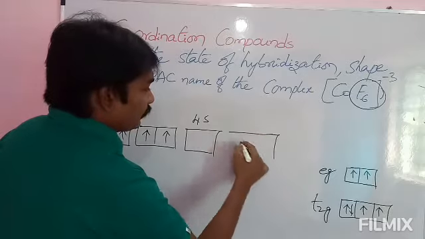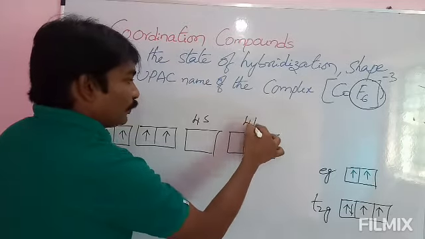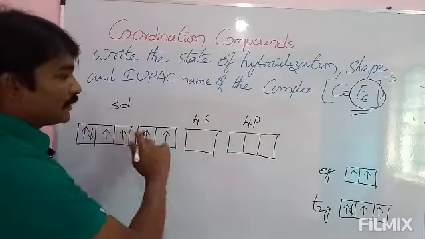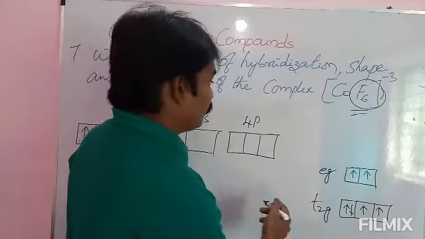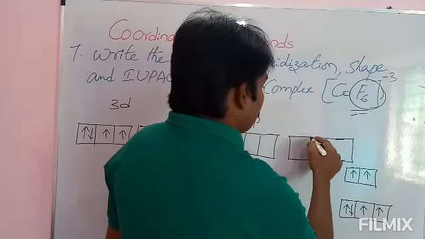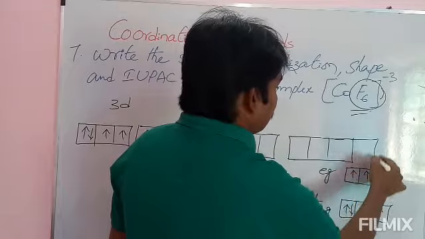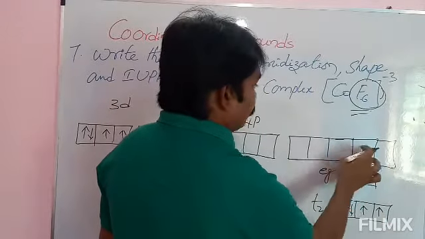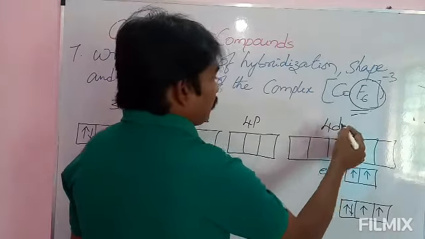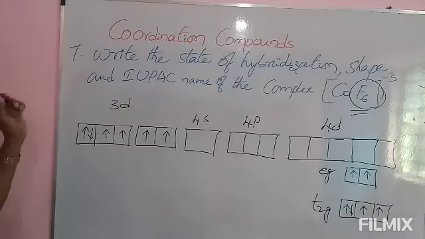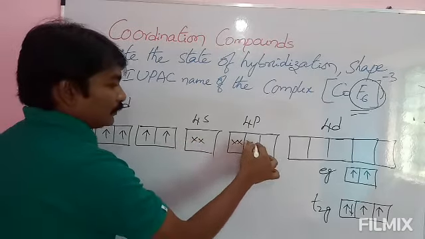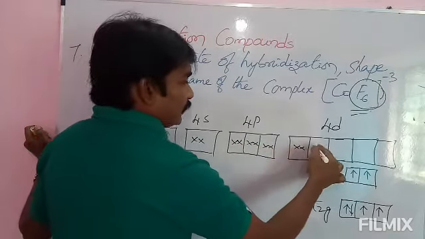Then 4s and 4p. And how many ligands are there? 6 ligands are there, 1 2 3 4, still we need a few more, 1 2 3 4 5. These are 4d, and the 6 fluorides require 6 orbitals: 1 2 3 4 5 6.